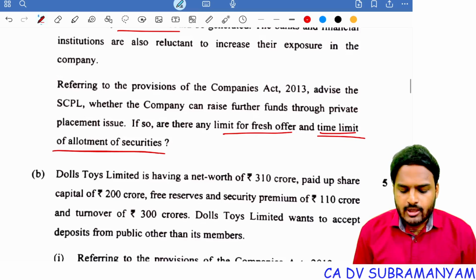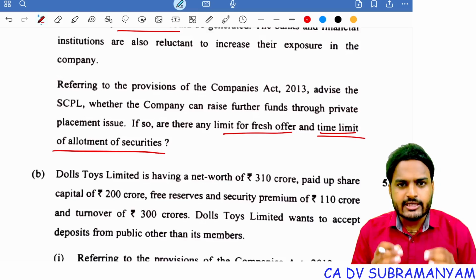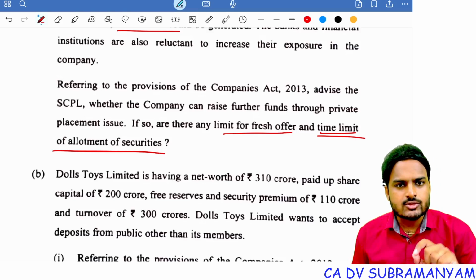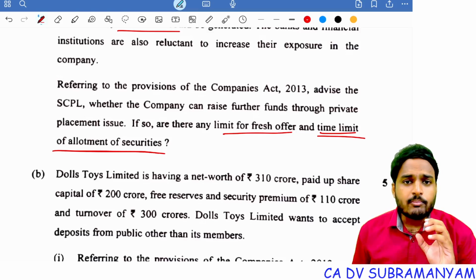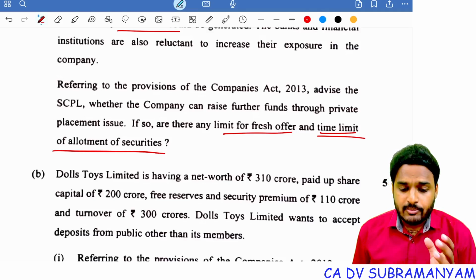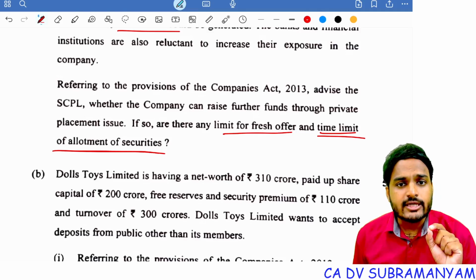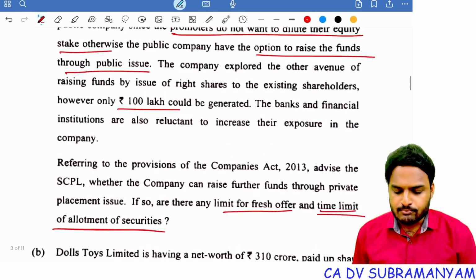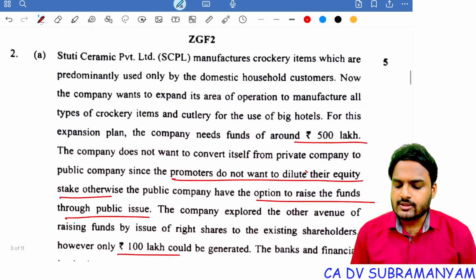Time limit of allotment of securities, you all know, is 60 days from the date of receipt of application money. Within 60 days from the date of receipt of application money, the company has to make allotment of securities. Next one, limit for fresh offer. Under private placement offer, the company can offer its securities to persons not exceeding 200. So this is a simple question. This question was asked on private placement, and it was asked for 5 marks.